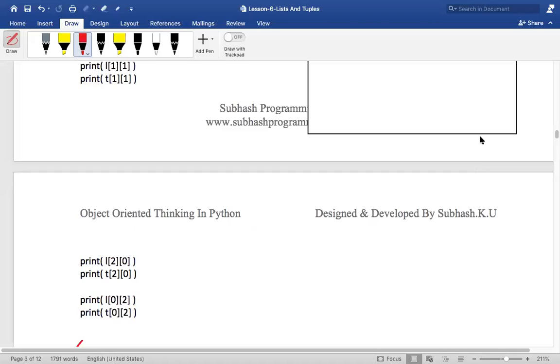List of tuples. You can have a list of tuples, no problem. The only thing is you cannot change the tuple, but you can change the list. Okay? Anji, what is the actual use of all these, sir? Very good, I understand. Don't worry. First understand lists and tuples. Once I start giving programs, you'll understand what is the use of all these things.